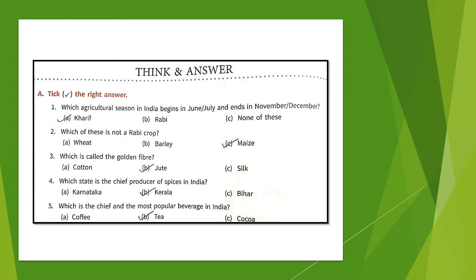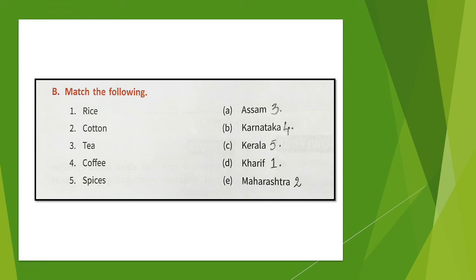Which is called the golden fiber? Jute is called the golden fiber. Which state is the chief producer of spices in India? Kerala. And which is the chief and the most popular beverage in India? Answer is tea.